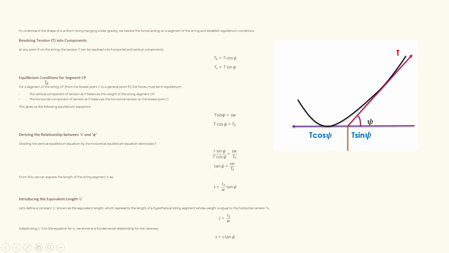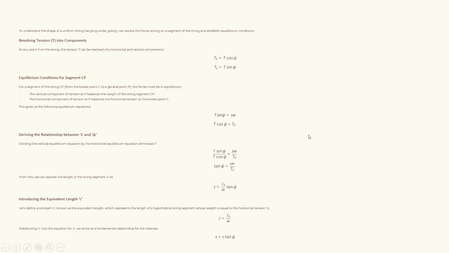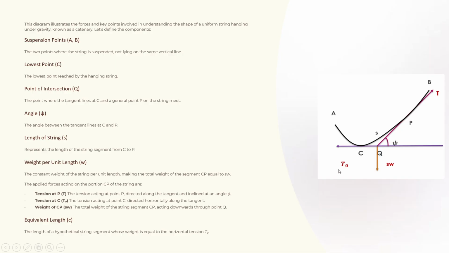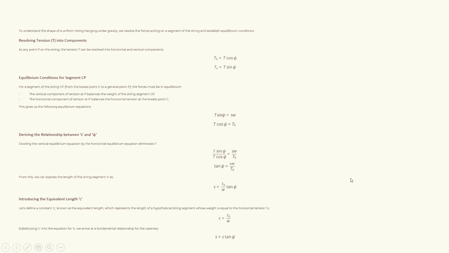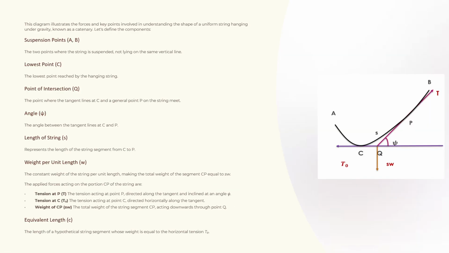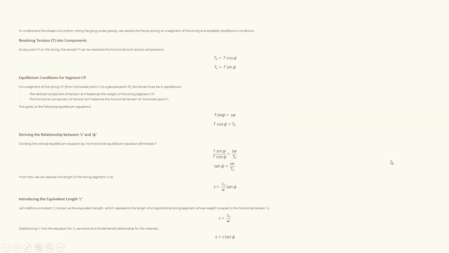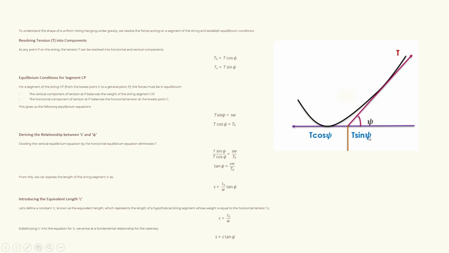Now the third part, we are going to the equilibrium condition. Use equilibrium conditions. For a segment of the string CP, from the lowest point C to a general point P, the forces must be in equilibrium. The vertical component of tension at P balances the weight of the string CP. Here T cos psi acts, and here T naught also acts, so we can equate them. And also on the vertical side, here SW acts and here T sin psi acts, so we can equate both of them.